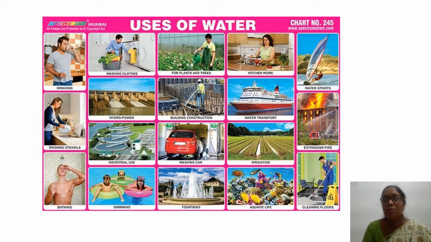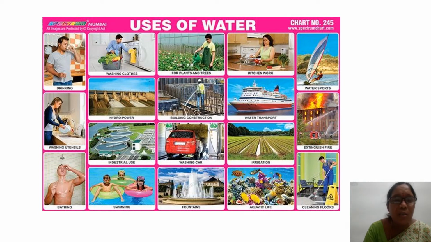Otherwise, they cause diseases to us. And then what for? For water sports. Then for washing utensils, then for producing electricity, for construction, for water transport, for extinguishing fire. To put out fire, we need water.